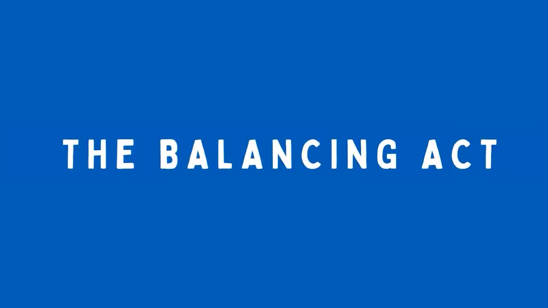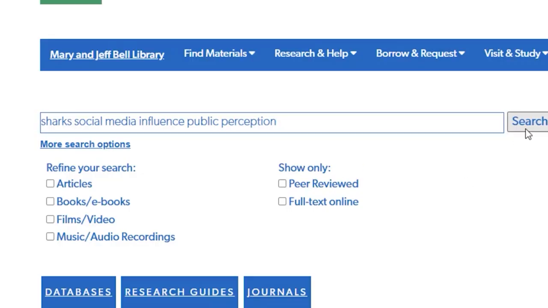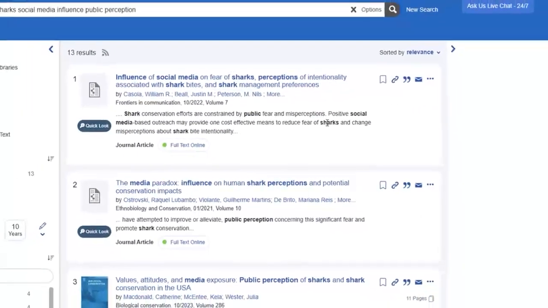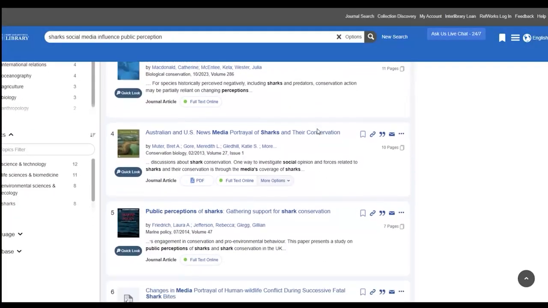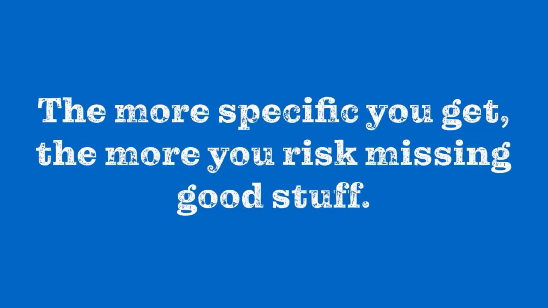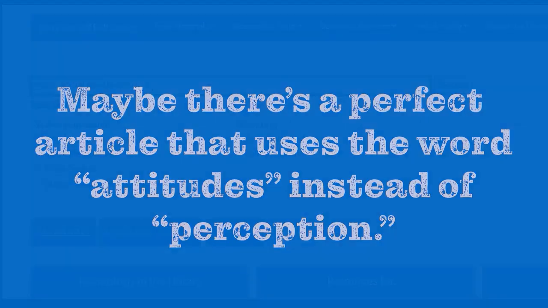Now here's where it gets interesting. What if I add even more keywords? Let's try the full concept. Sharks, social media, influence, public perception. 13 results. That's actually pretty good if they're all relevant. But here's the catch. The more specific I get, the more I risk missing good stuff. Maybe there's a perfect article about sharks and social media that uses the word attitudes instead of perception. My search would miss it completely.